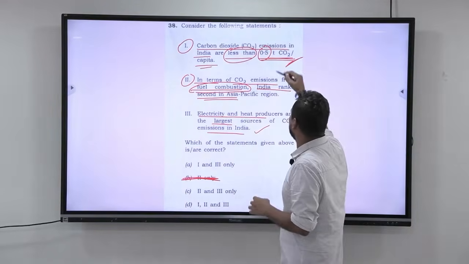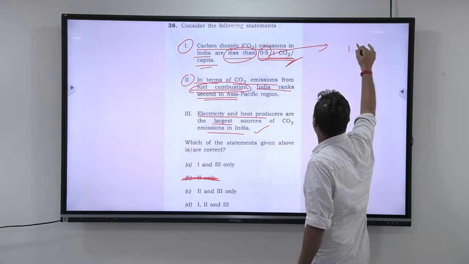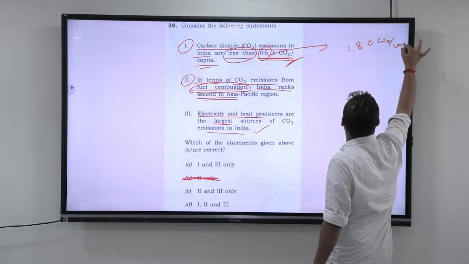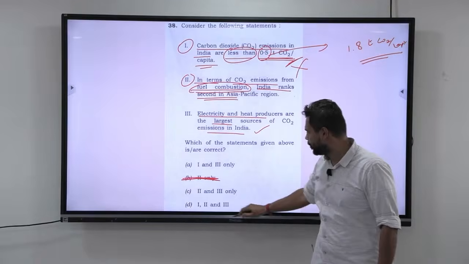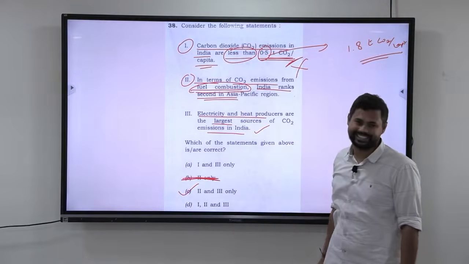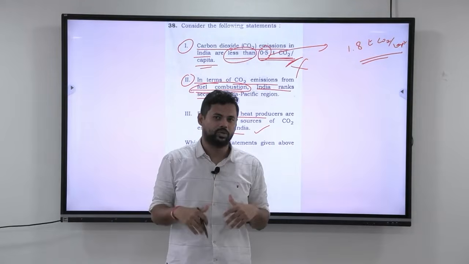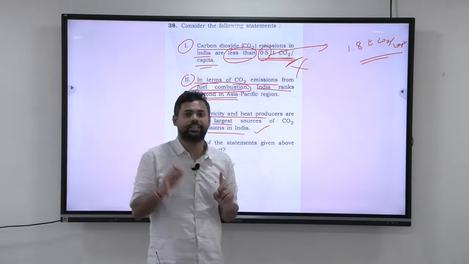But overall, this answer is, here it is, the carbon dioxide emissions in India is almost 1.8 metric tons carbon dioxide per capita. So 1 is wrong. If you remove 1, you will automatically get the answer as C. 2 and 3 are correct. But overall, even I did not know this. I have seen the answer and hence I am telling you. So overall, the answer here is 2 and 3. Alright, so this completes the 38th question.